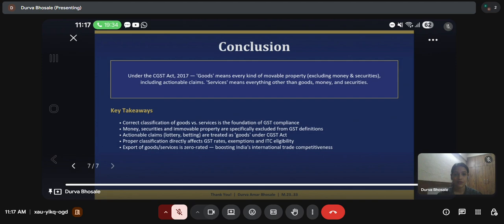The key takeaways from this project that I learned and I hope conveyed to you are: correct classification of goods versus services is the foundation of GST. Money, securities, and immovable property are specifically excluded from the GST definition. Actionable claims, lottery, betting are treated as goods under the CGST Act. Proper classification directly affects GST rates, exemptions, and ITC eligibility.